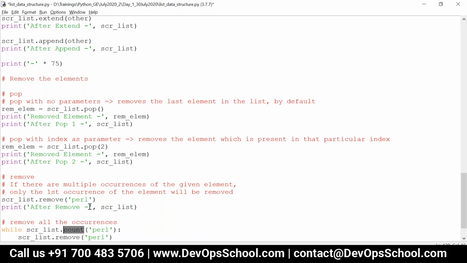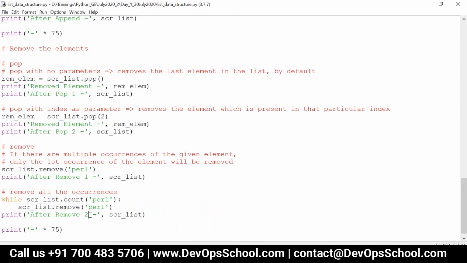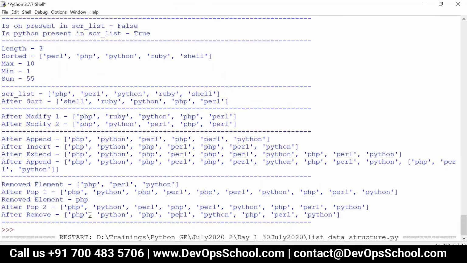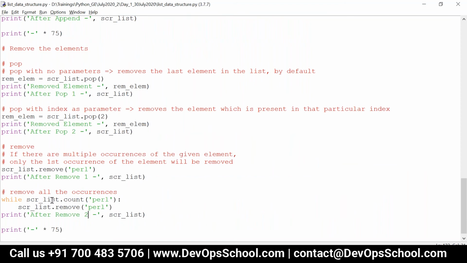Now you can see after remove 1 is this. Now if I just put this, after remove 2, you can't see the entry of Perl in that list. See, there is no entry of Perl, only PHP, Python, PHP, Python, PHP, Python. So there is no Perl at all. All right, so this is how you can remove by name.